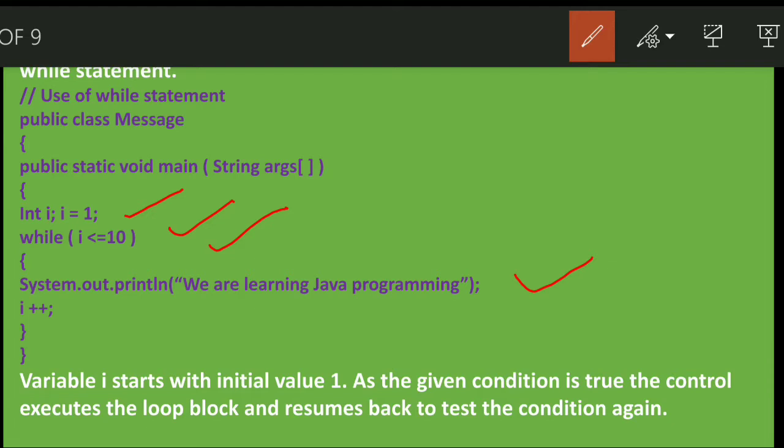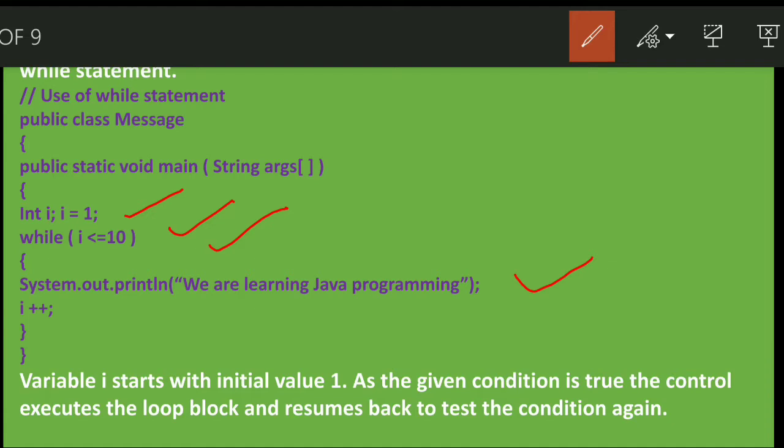This way it will continue till the value of I is 10. When 10 plus 1 becomes 11, the condition will not be satisfied because 11 is not less than or equal to 10. Therefore the program terminates.